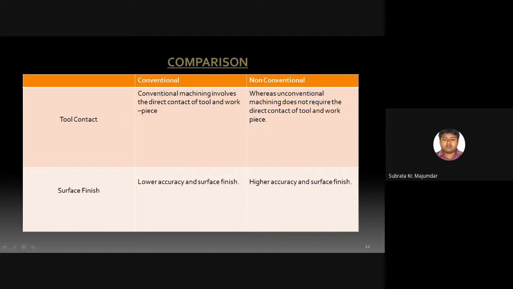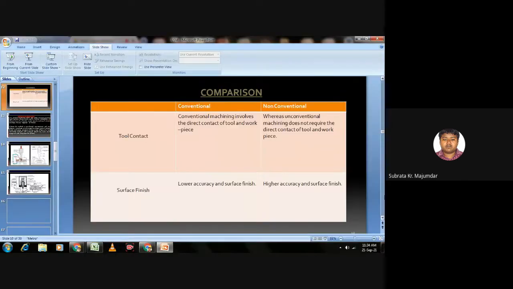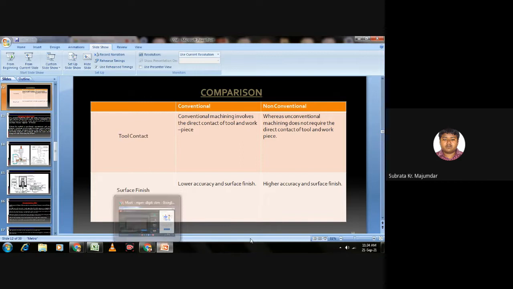It is greatly used in research and development. And whenever conventional machining cannot be implemented on a specific type of workpiece, then we can take help of non-conventional machining. These six are not exactly major advantages, these six are the major comparisons between the conventional and non-conventional machining processes.